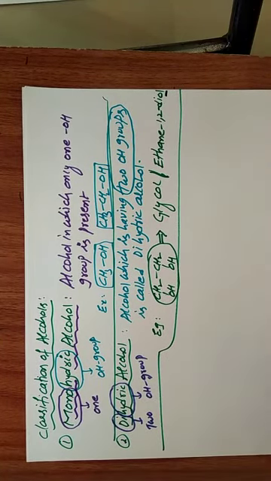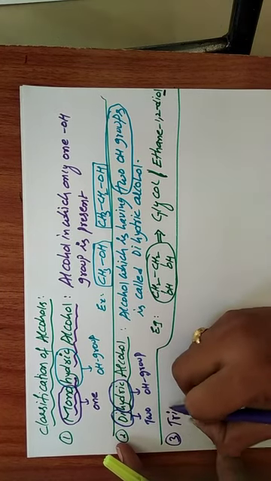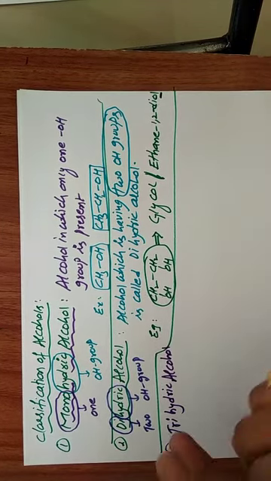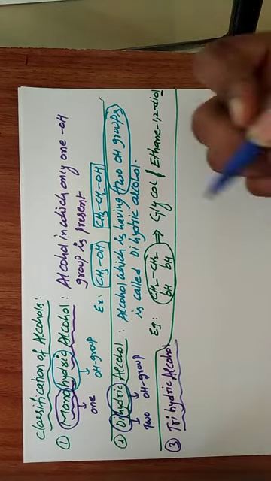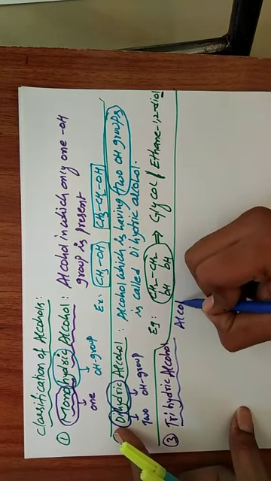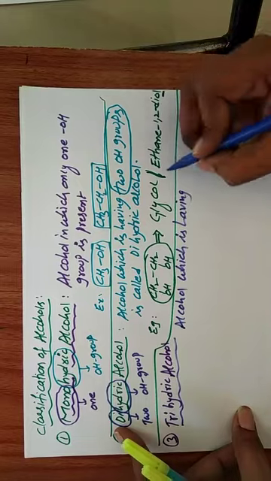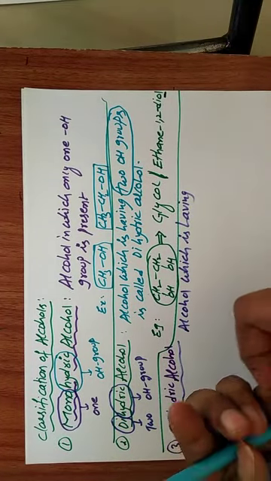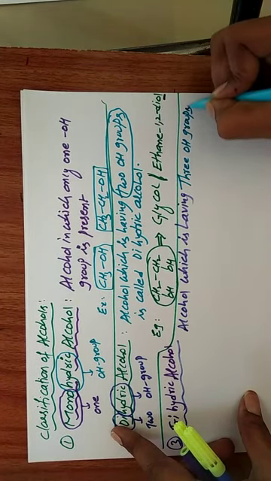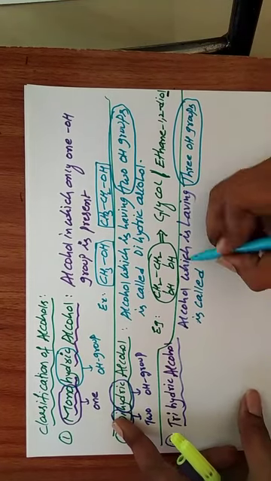Next we will go to trihydric alcohol. In the case of trihydric alcohol, the definition: an alcohol which is having 3 OH groups is called trihydric alcohol.